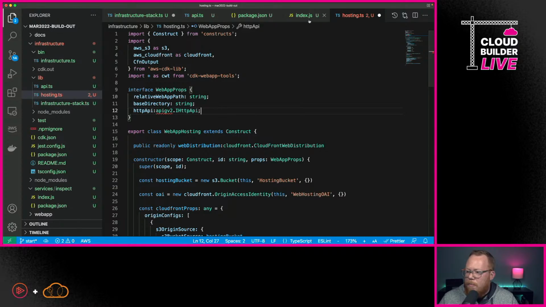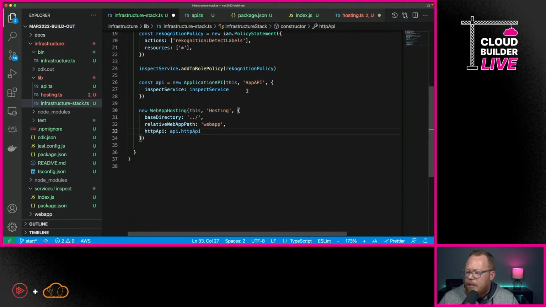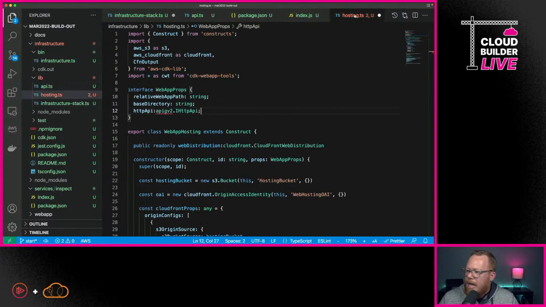So what I'm going to do is go back over here to my infrastructure stack. I'm sorry, I mean to our API. There we go. I'll get it in just a second. And then we're just going to copy this particular import, and we'll put it here under hosting.